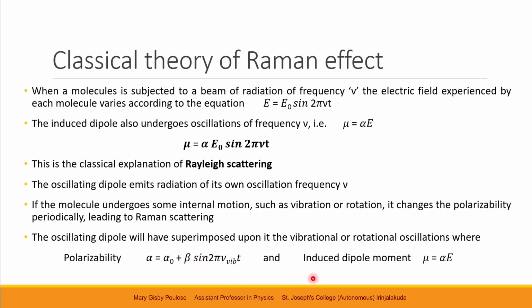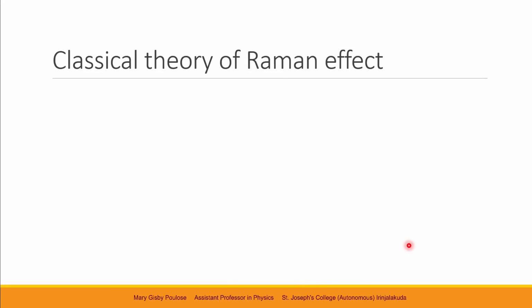And thus the induced dipole moment given by the relation mu equals alpha E will become mu equals alpha naught plus beta sine 2 pi nu vibe t, into E naught sine 2 pi nu t.